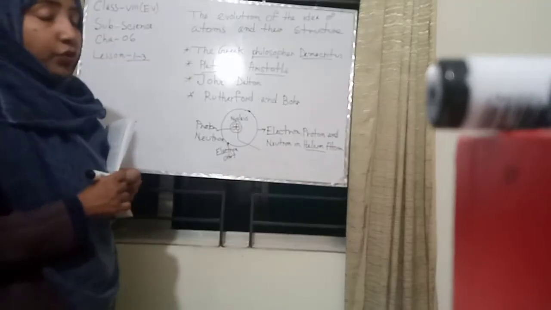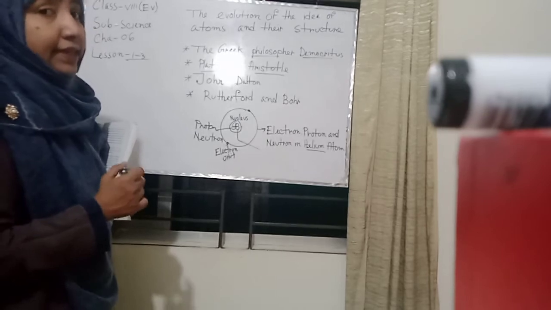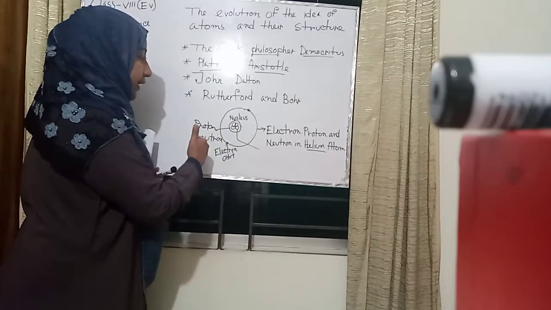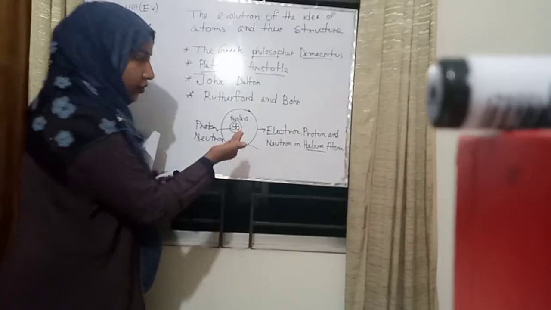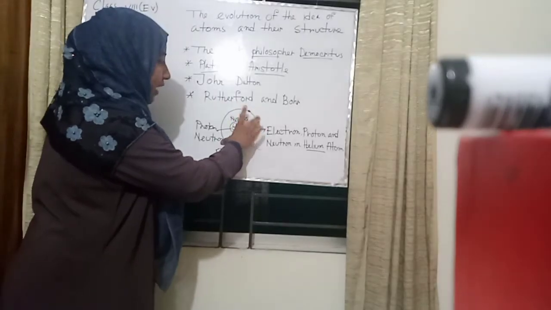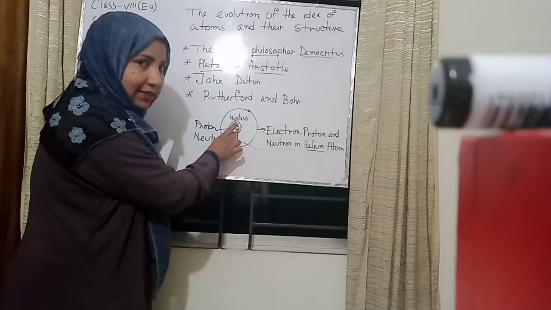So we also know in the helium atom there are basically three categories. First category is the proton, second category is the neutron. They are also the state of the nucleus. And third is the electron. It's also in the outer space from the nucleus.